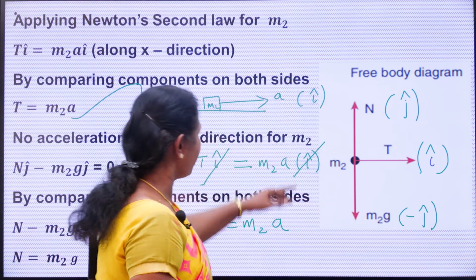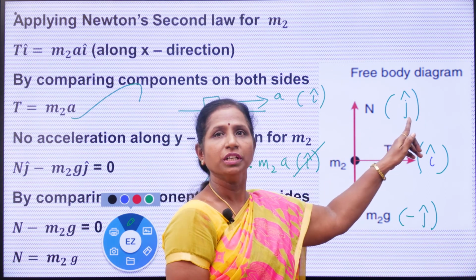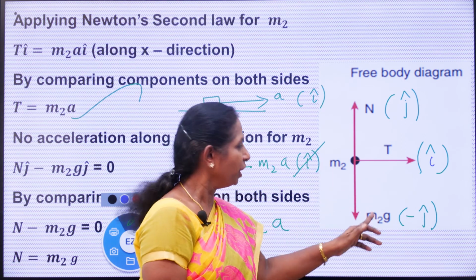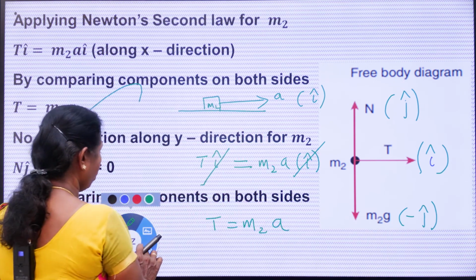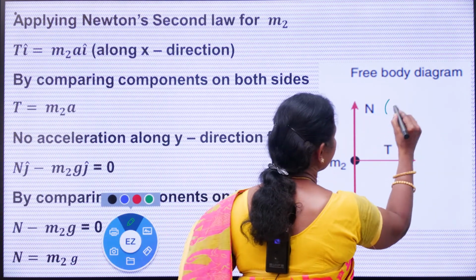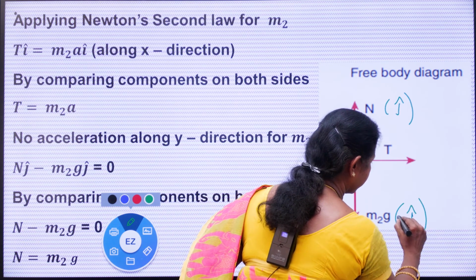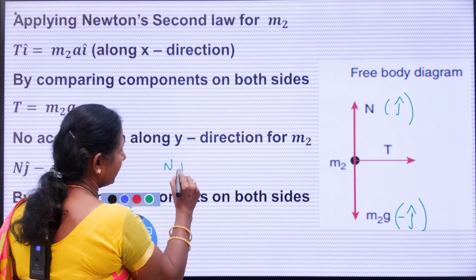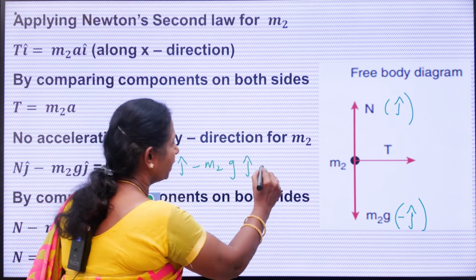Now we have to apply for the y direction. What force is acting? N, the normal force, N j cap, upward, so positive. Downward is m2g, so negative: minus m2g j cap. So now applying for the y direction, N j cap minus m2g j cap equal to...